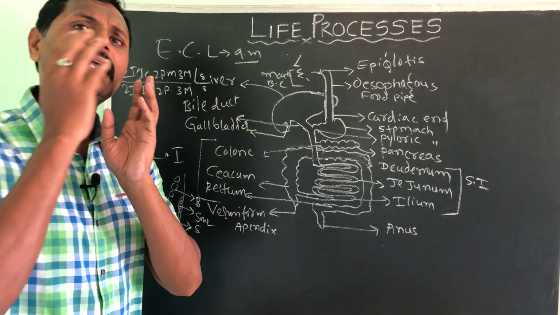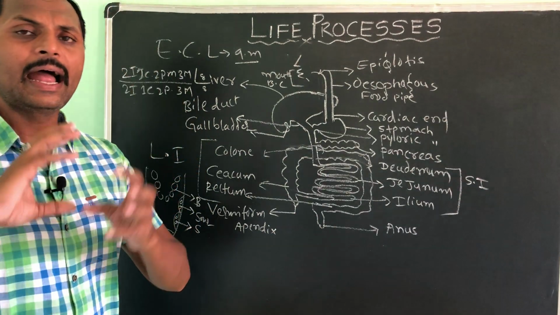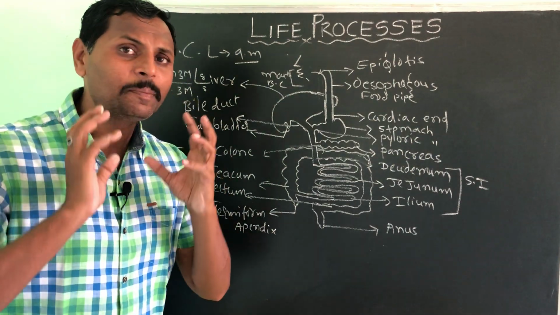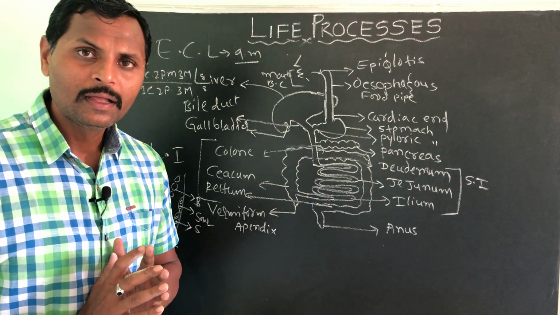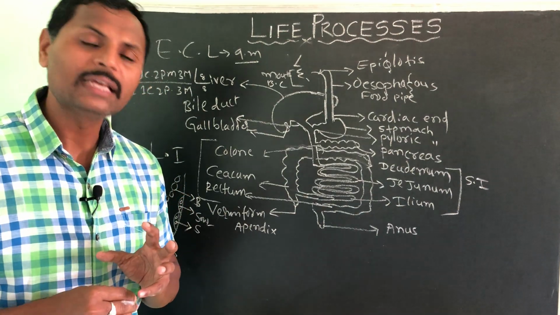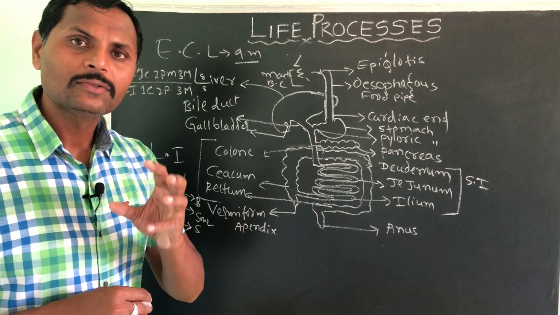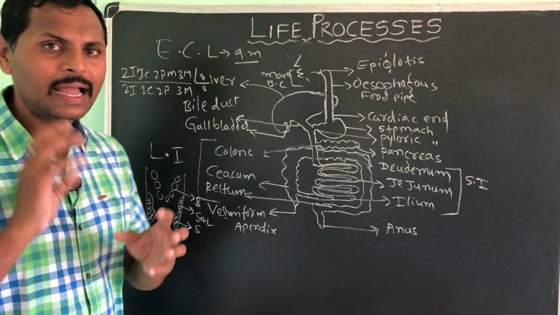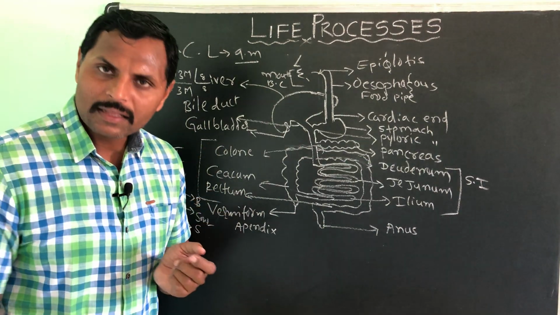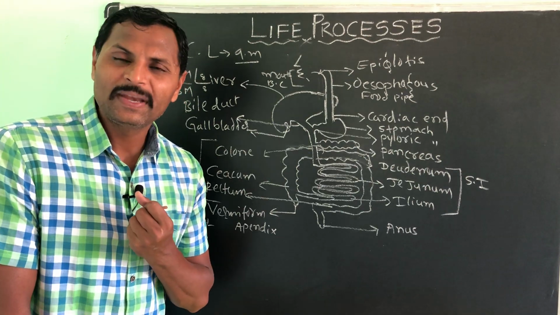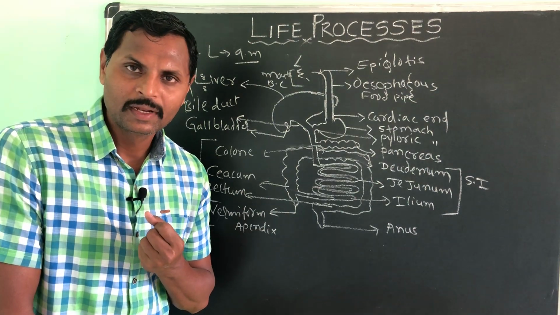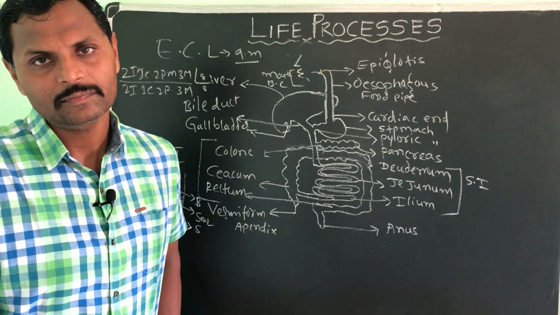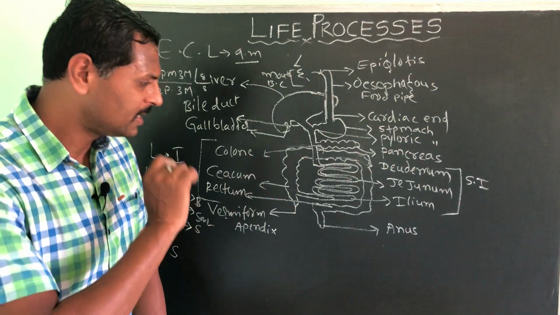And along with that, as you know, the tongue moves the food from this end to this end, and mixes the food with the saliva. As I told you, there are 3 pairs of salivary glands. The salivary glands secrete the saliva. So that saliva mixes with our food, and the tongue will help us, and we will grind the food with the help of premolar and molar teeth. This process we call mastication of food.